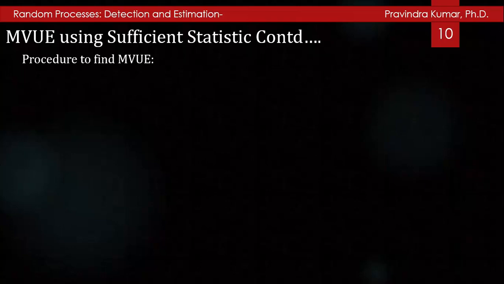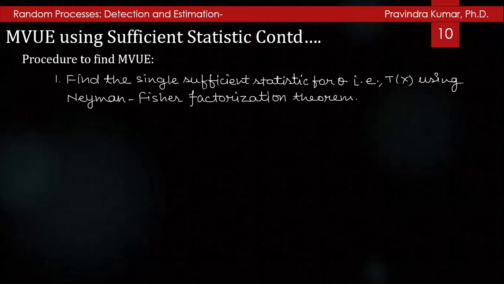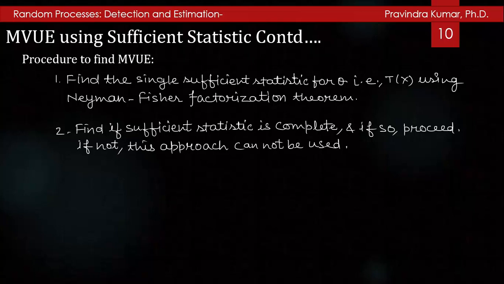To find the MVUE, the procedure is: first, find the single sufficient statistic for theta, that is T(x), using the Neyman-Fisher factorization theorem, and check whether the sufficient statistic is complete. If so, proceed; if not, this approach cannot be used.